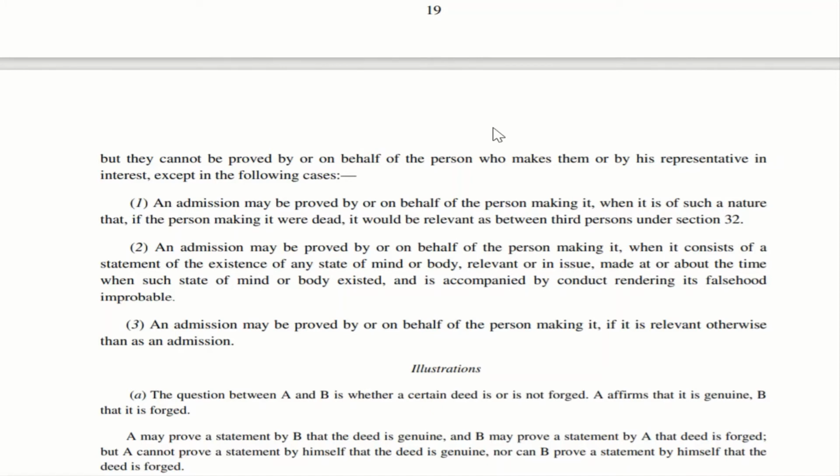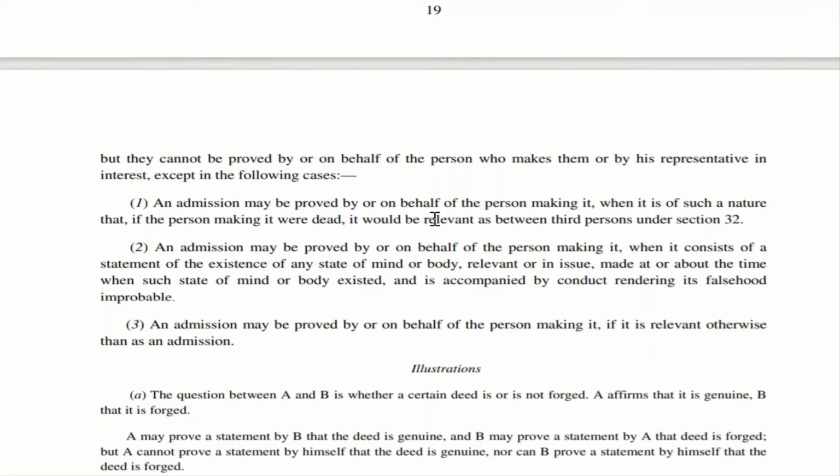The second point is that if there is an admission which contains a statement about the state of mind or of body, and that is very relevant to the case, or it is an issue in the case, and that statement is made at the time when such a state of mind or bodily state existed, and there is conduct which accompanies this state of mind or body, then that kind of admission is acceptable, or it can be proved by or on behalf of the person making it.